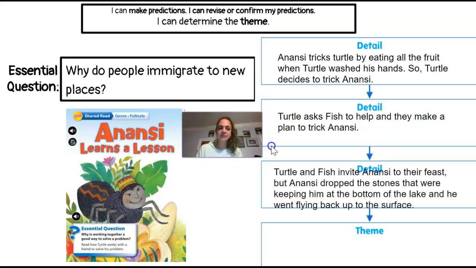Then we read that Turtle and Fish invite Anansi to their feast, but Anansi dropped the stones that were keeping him at the bottom of the lake, and he went flying back up to the surface. So all throughout these key details, we have a common pattern that's happening again and again. Turtle and Fish have to work together to stop Anansi from tricking them.